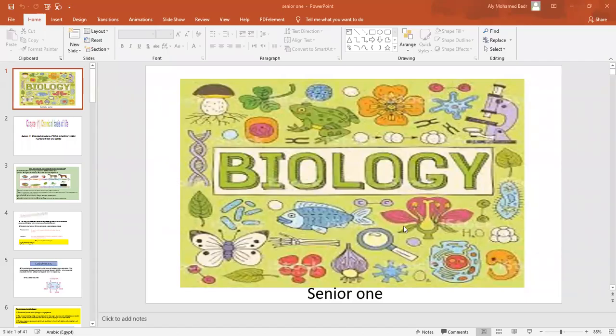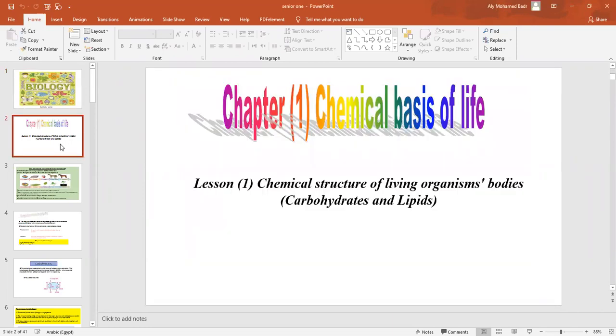We are going to start our biology lesson for this term. In this term, we are going to discuss many different topics. Okay, let's start with our first topic. We are going to study the first chapter. We are going to talk about the chemical basis of life, the chemical structure of the living organism's body. What are our bodies formed of?